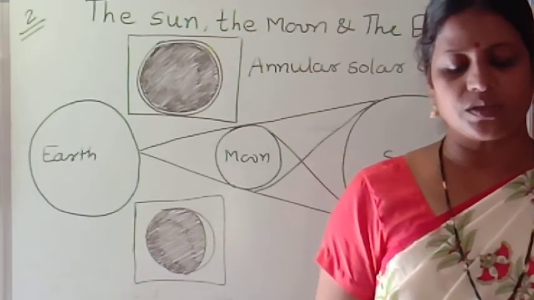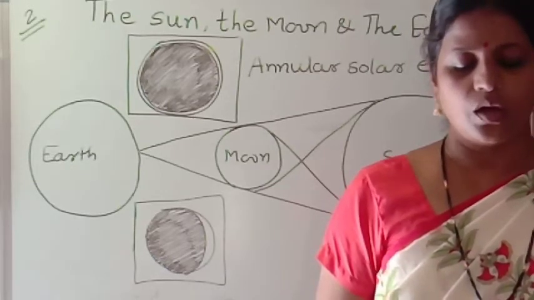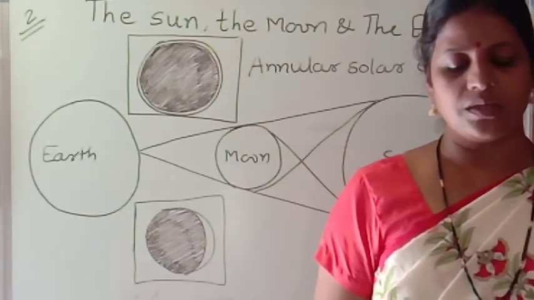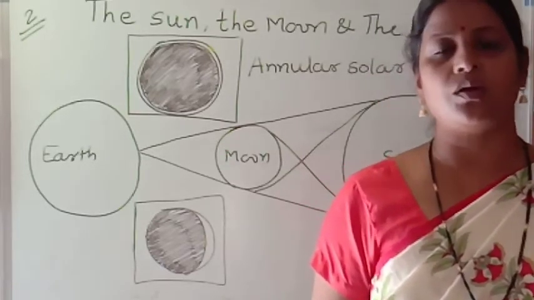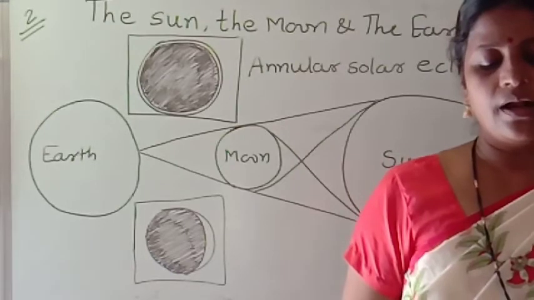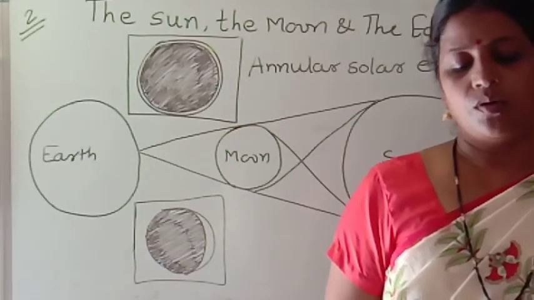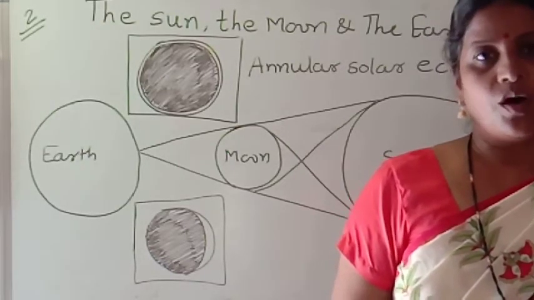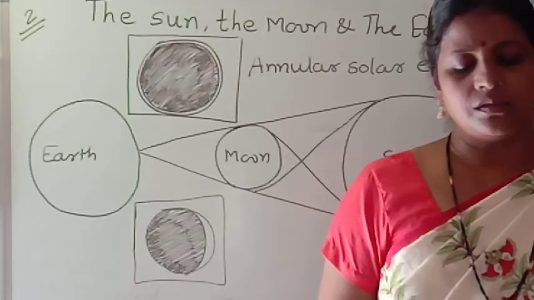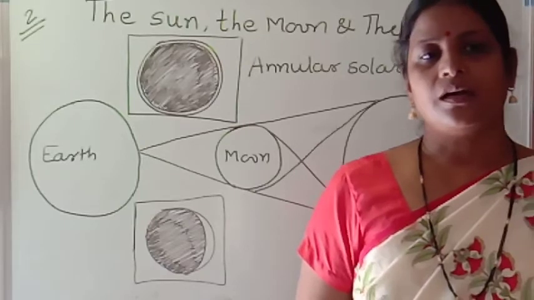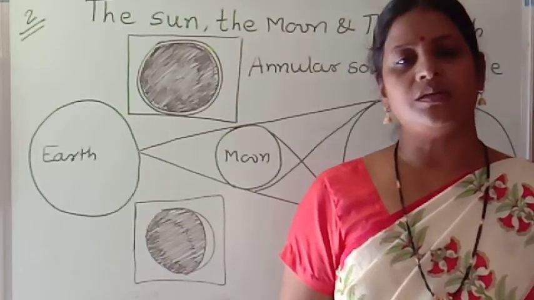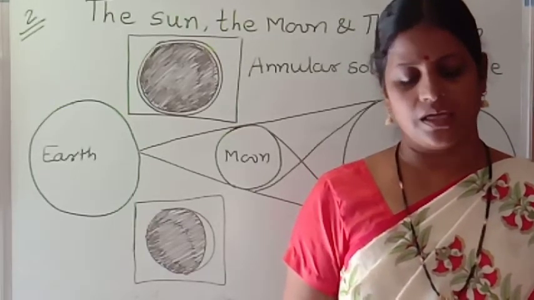Observe the shadow of the smaller ball on the earth to understand how a solar eclipse occurs. The smaller ball is our moon, and observe how its shadow falls on the earth. In this way, the experiment is given to understand the solar eclipse.